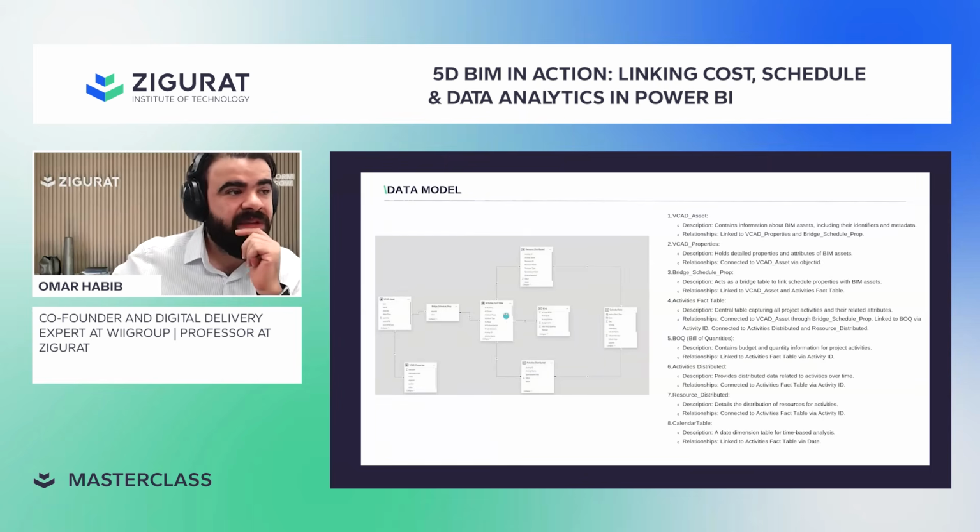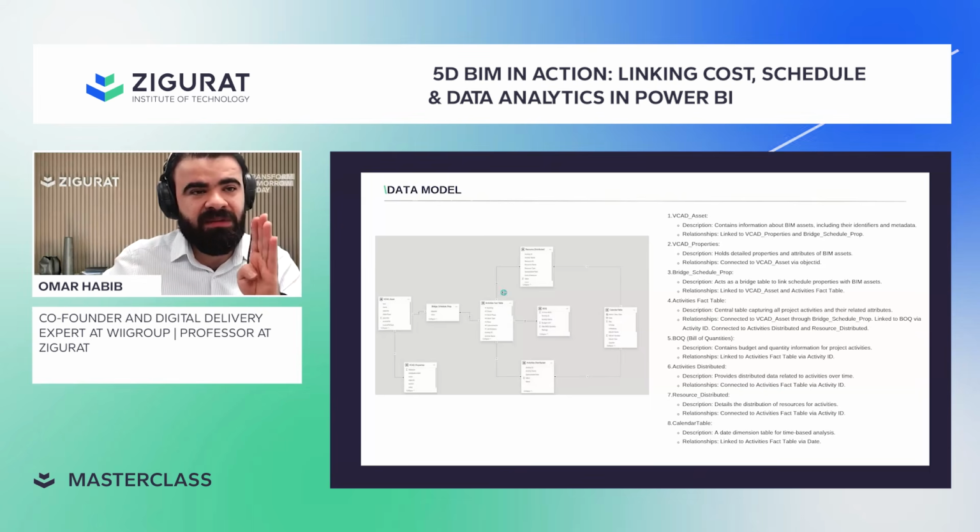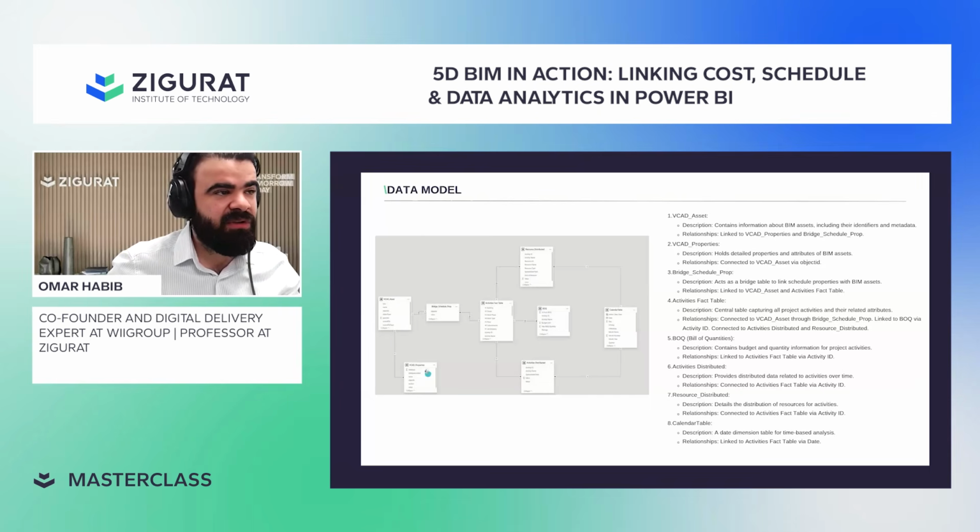For example, if you have an activity table that has start date, finish date, planned versus actual quantities, and all this, this for you is the fact table, because this is what happened. This is the transaction table. This is what happened every day. And if you would like to filter by floor, this is your dimension table. So we have here VCAD, all VCAD tables here are the 3D model tables, two 3D model information.